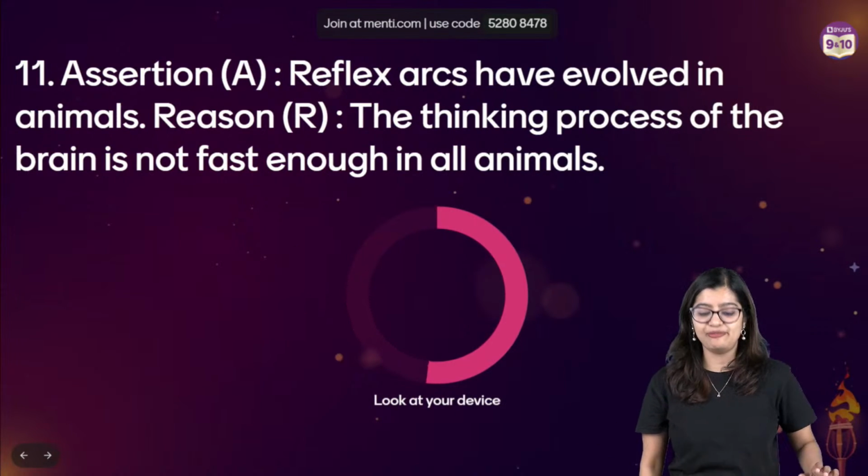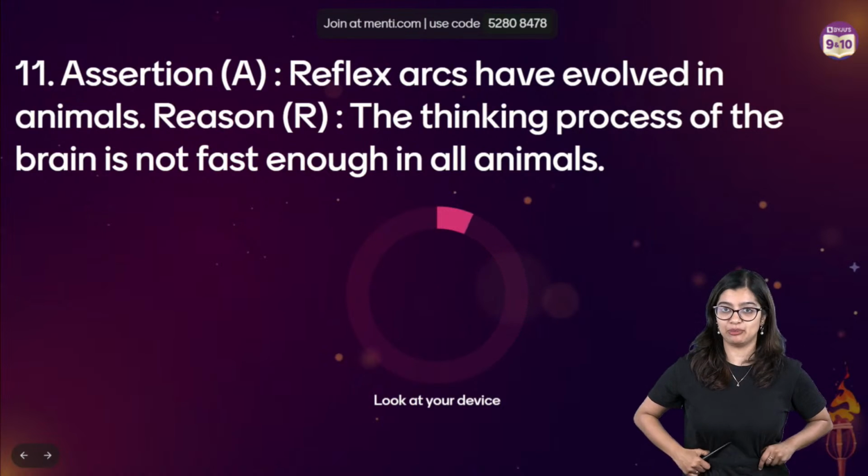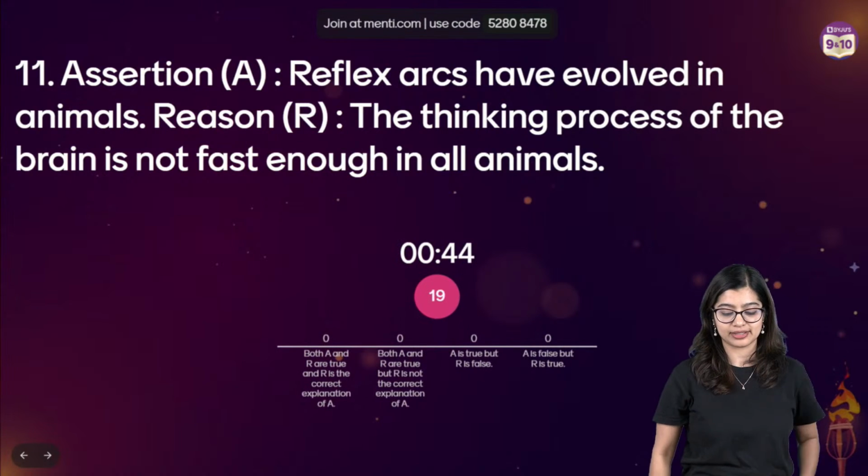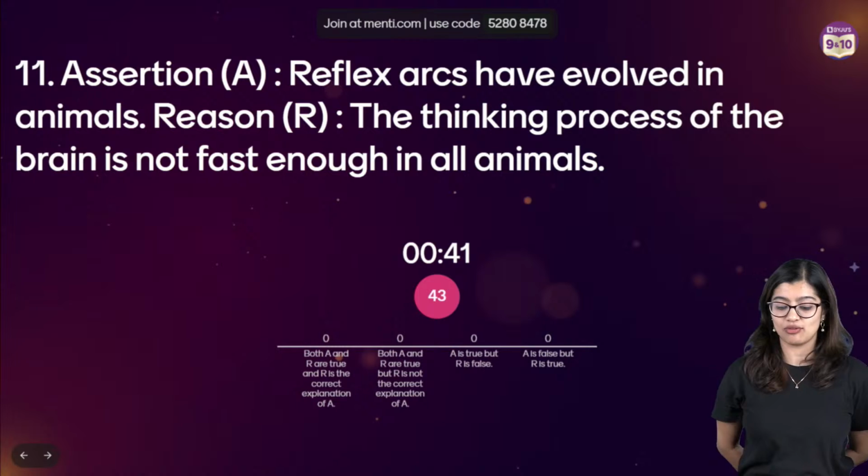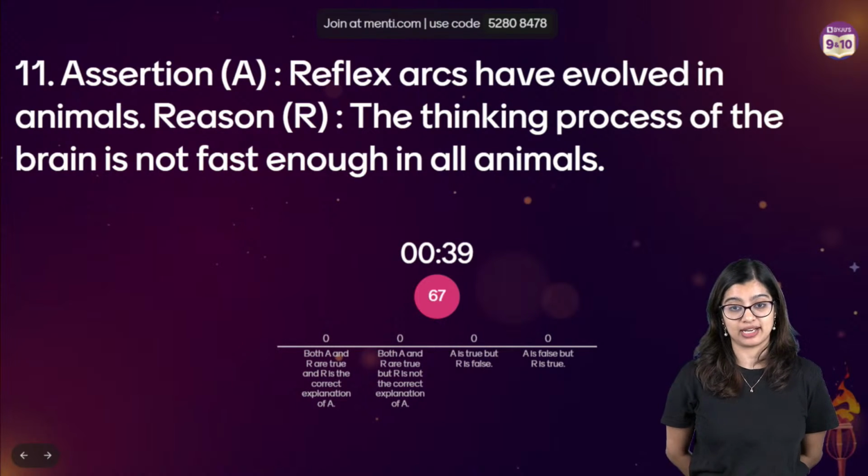Reflex arc has evolved in animals over a period of time. Okay, I am adding that. The reason being that the thinking process of all animals is not quite fast enough.